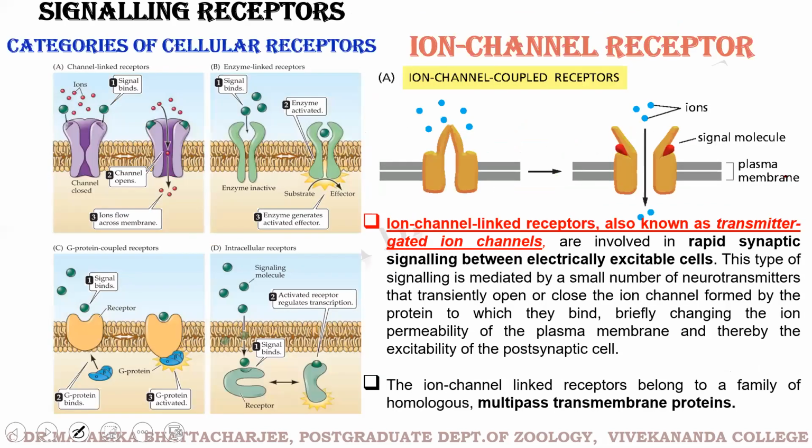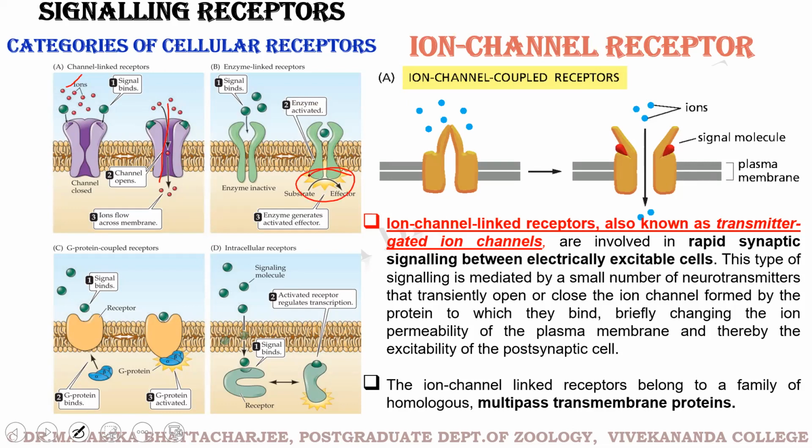Coming to the categories of cellular receptors on the cell surface, we have a channel linked receptor here. You can see signal molecules bind, the channel opens, and ions flow through the membrane. We have an enzyme linked receptor in picture B. You can see signals are binding and the enzyme is activated.